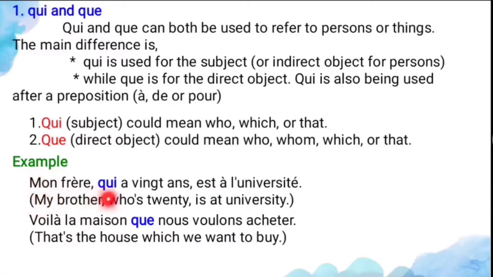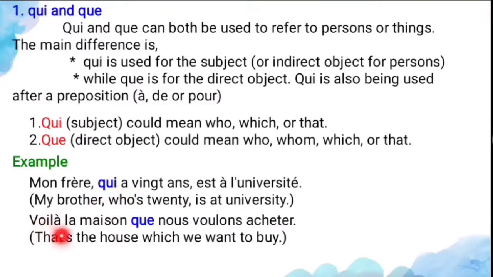Mon frère qui a 20 ans est à l'université. So here the subject is what? Mon frère. It refers to the person. So for that person you can use the relative pronoun qui. And the meaning of the sentence: my brother who is 20 is at university. So who refers to mon frère. Mon frère means my brother. It is a person, so you can use the relative pronoun qui.